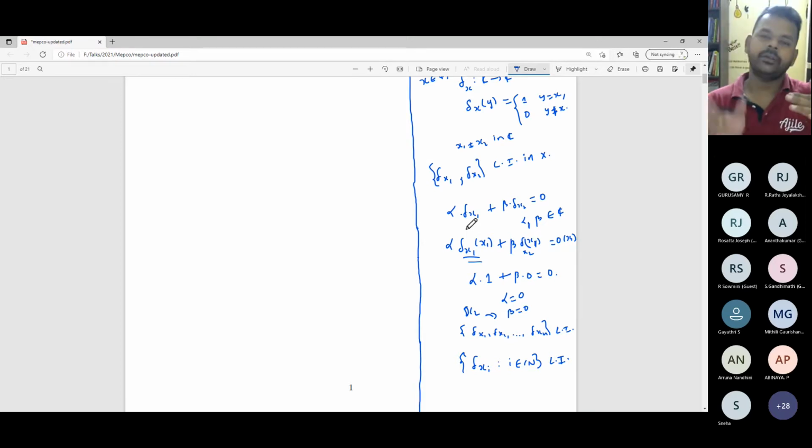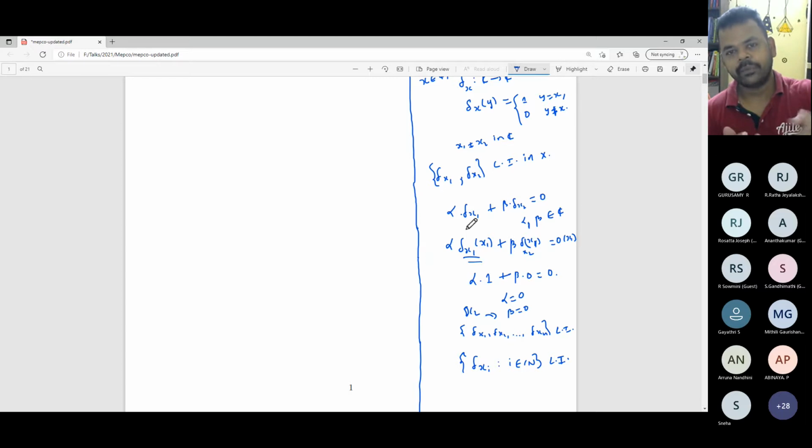Now, using this argument, you are able to cook up a linearly independent set which has k plus 1 elements, which is strictly greater than k. From a first course in linear algebra, if you have a finite dimensional space, or any vector space, the cardinalities of any two bases are the same.